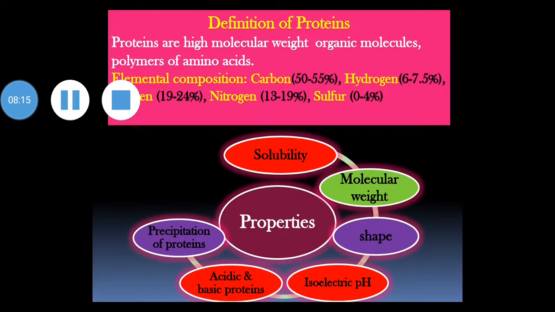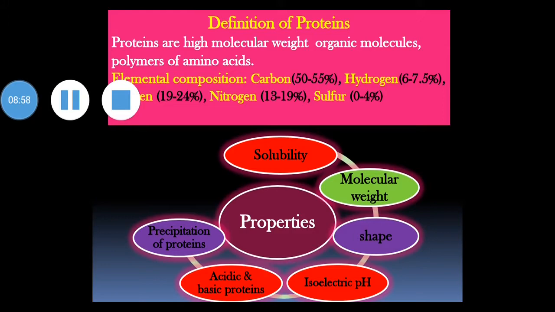Then we see precipitation at isoelectric pH. Proteins in general are least soluble at isoelectric pH. Certain proteins like casein, which is present in milk, get easily precipitated when pH is adjusted to its isoelectric pH, that is 4.6. Then precipitation by salting out. The process of protein precipitation by the addition of neutral salts such as ammonium sulfate or sodium sulfate is known as salting out. This phenomenon is explained on the basis of dehydration of protein molecules by salts.